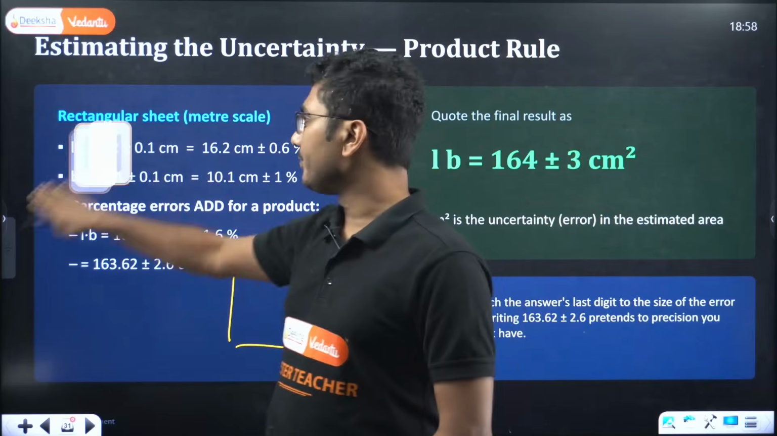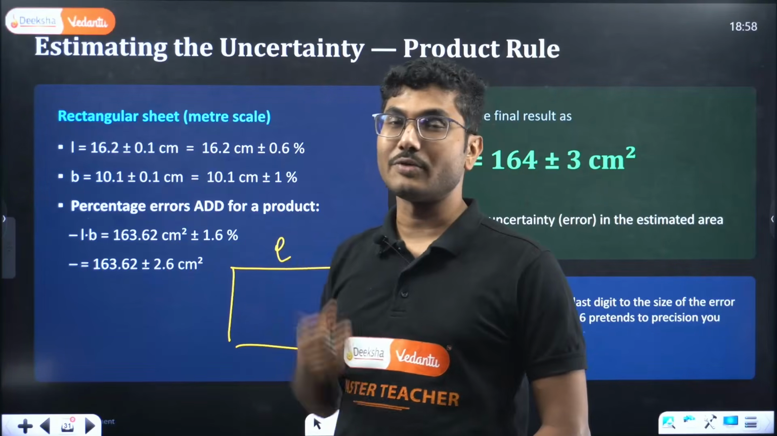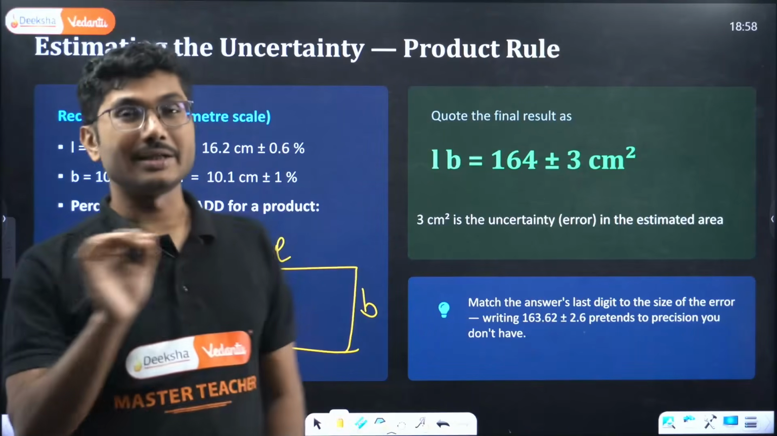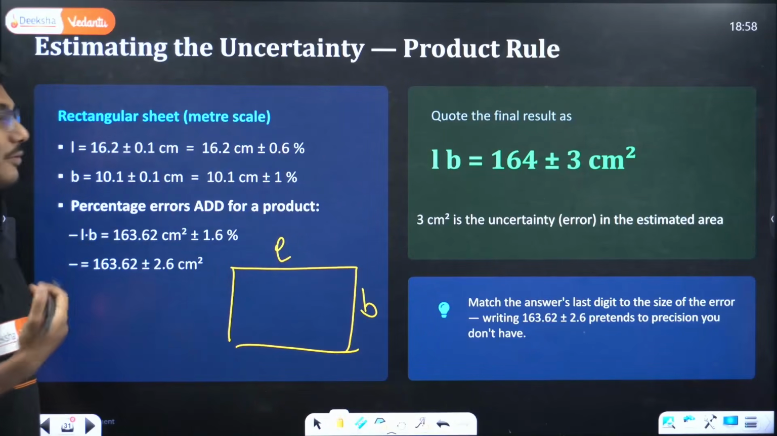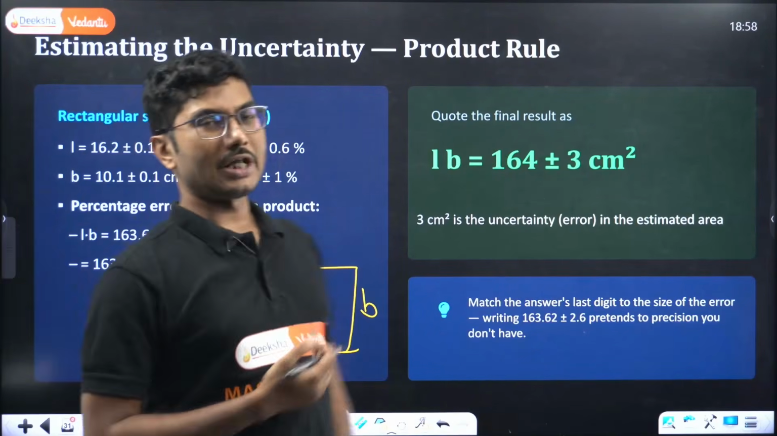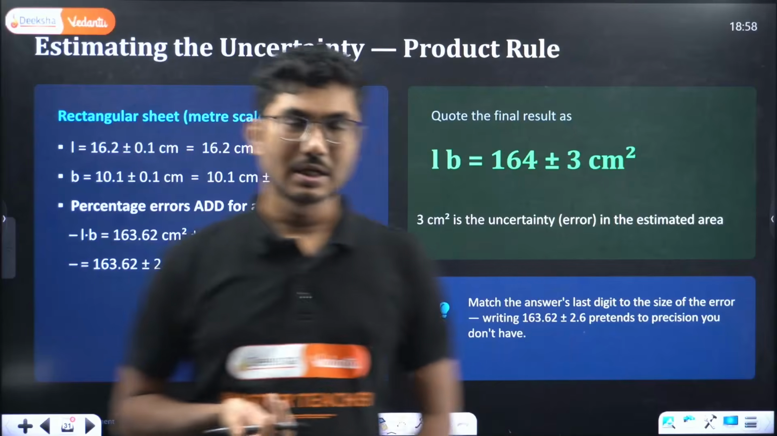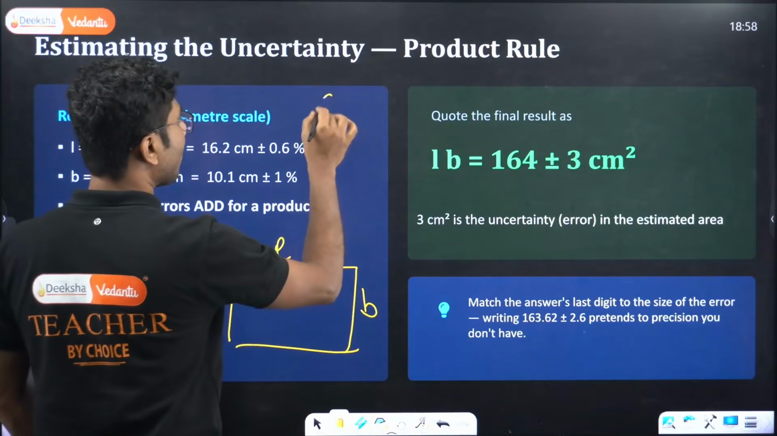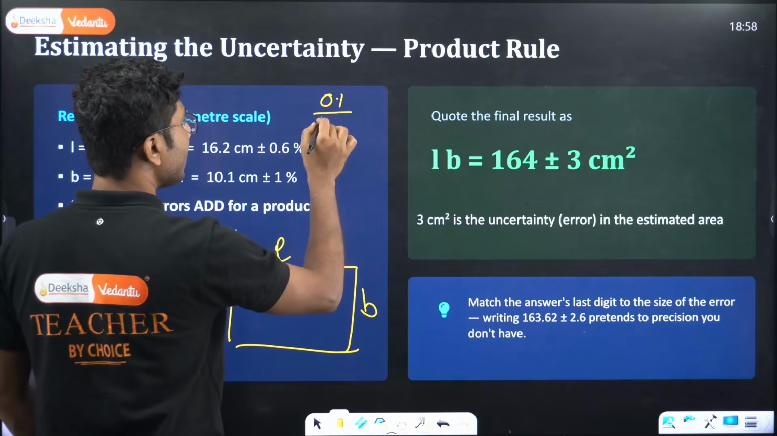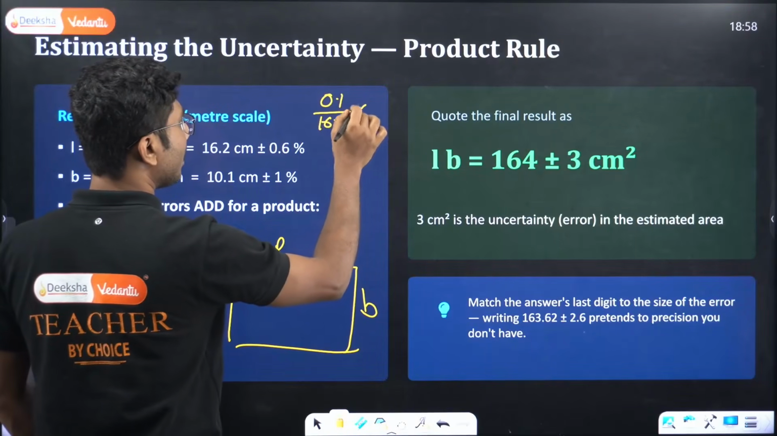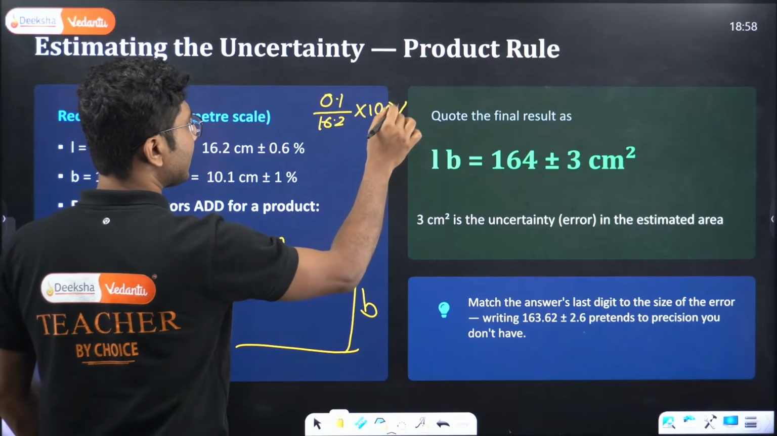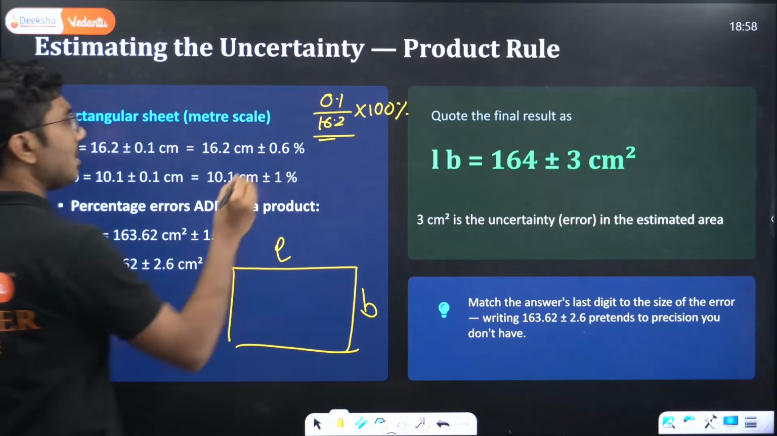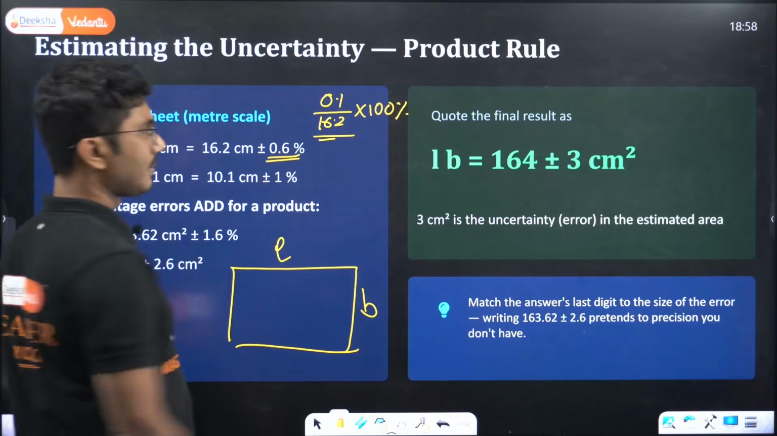If a quantity is represented with plus and minus, that means it is the uncertainty term. Now how to calculate uncertainty? First you have to convert the uncertainty into percentage. So how to convert this into percentage? Obviously 0.1 was the uncertainty, the value is 16.2, into 100, this will be the percentage. And if you calculate it, it will turn out to be 0.6%.